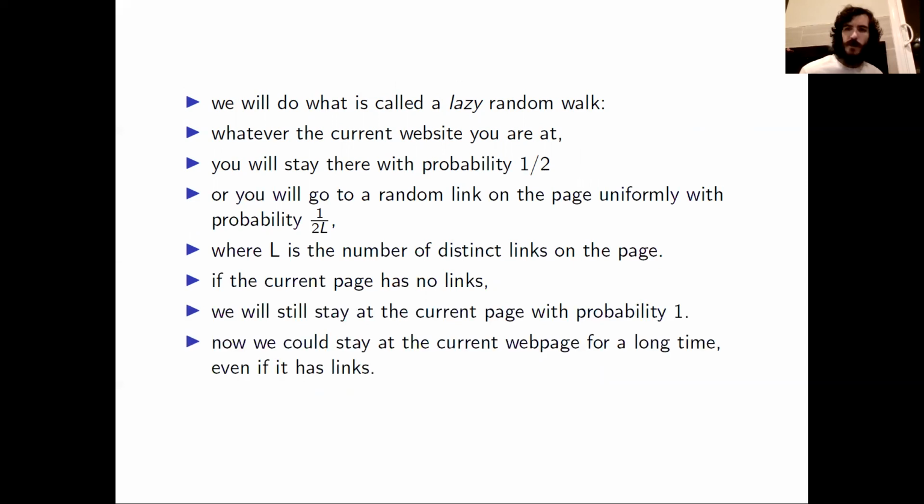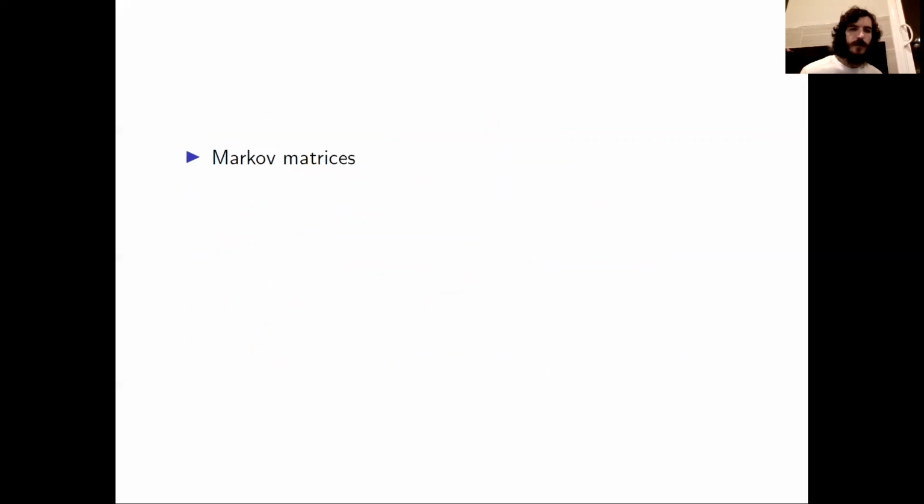This changes what happens a bit, because now, even if we're at a current web page that has a bunch of links, it's possible to stay at that web page for a very long time, which wasn't possible with the ordinary random walk. Now that we've looked at Markov chains a little bit, we're going to discuss Markov matrices, which will vastly simplify some of our computations involving Markov chains.